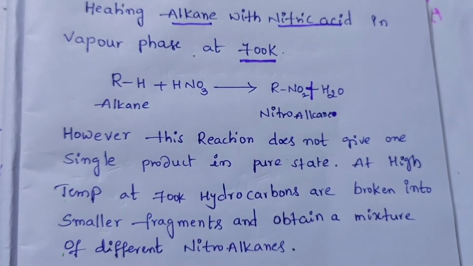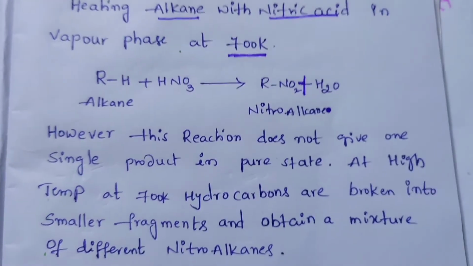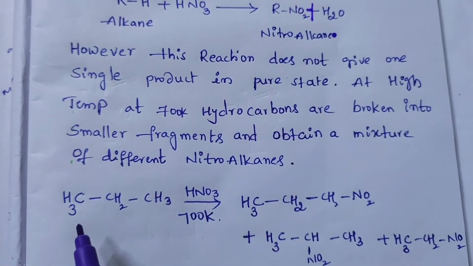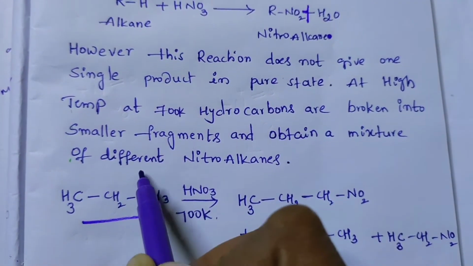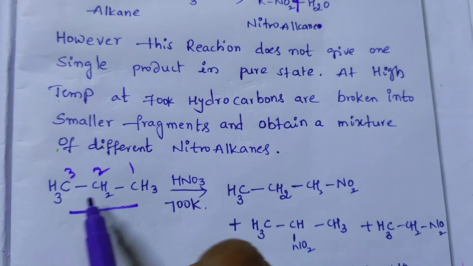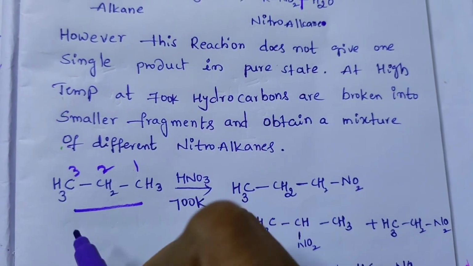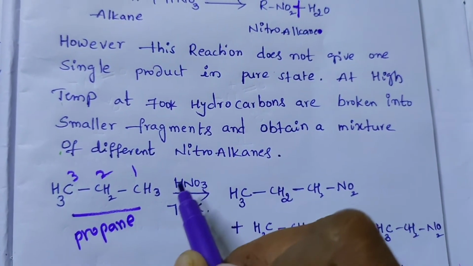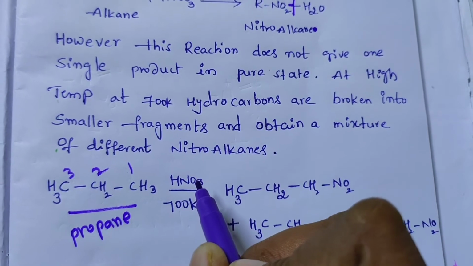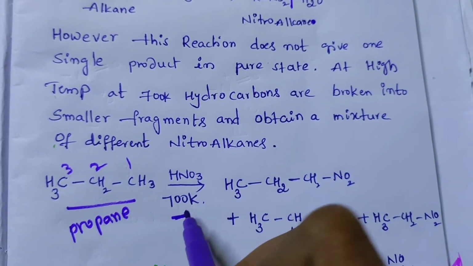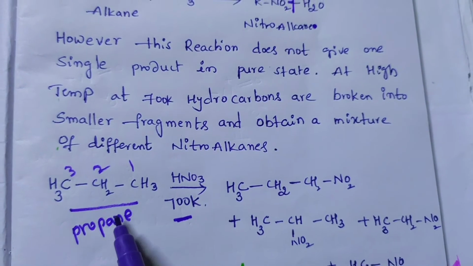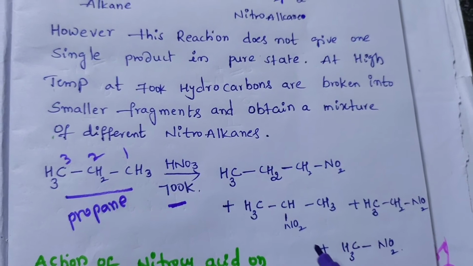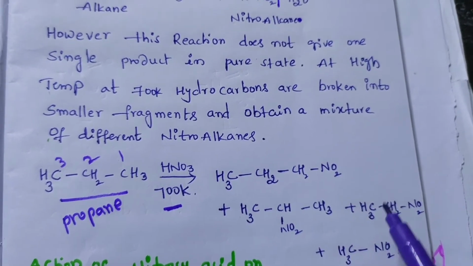So we are going to see how this happens. See here, this is 1, 2, 3. Three carbons you have, all single bonds, that is propane. And I am going to treat it with HNO3 at 700 K. This hydrocarbon is broken into smaller fragments, so a mixture of different nitroalkanes is formed.